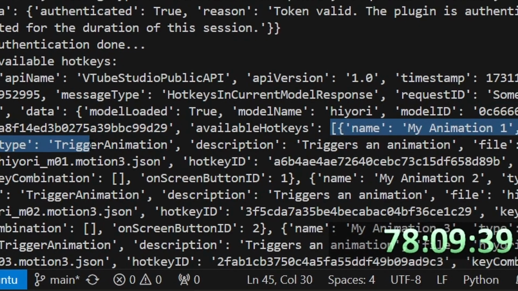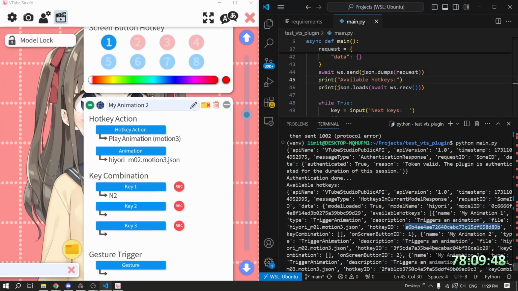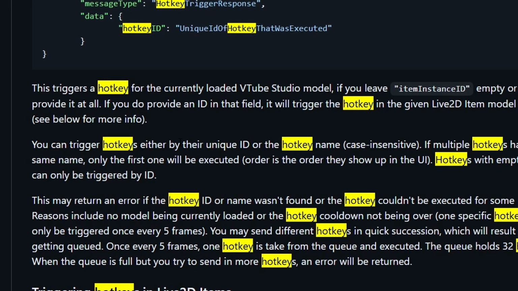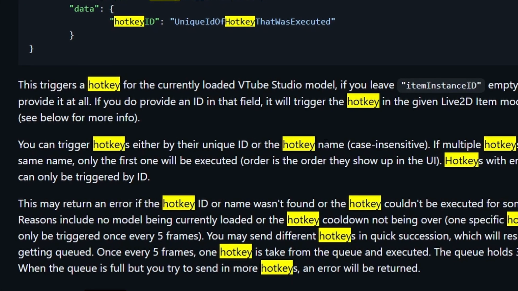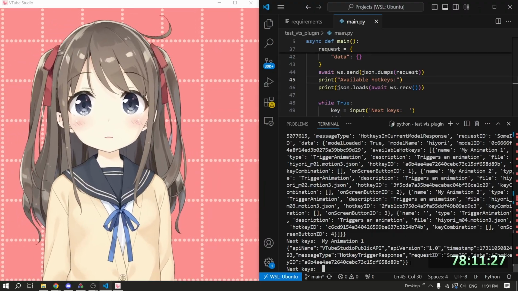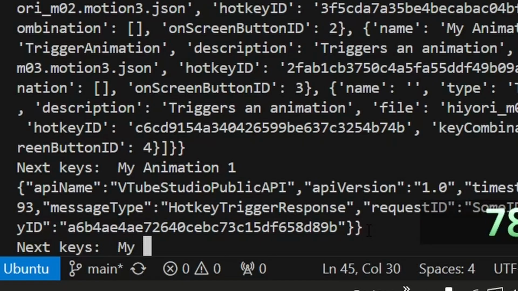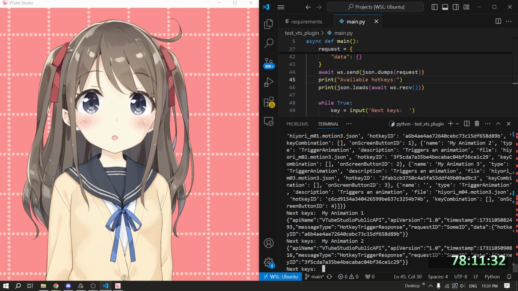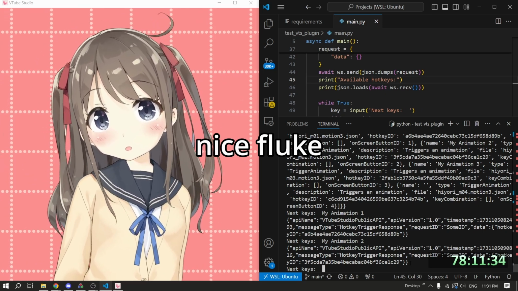Name: my animation 1. Hotkey ID. Oh! You can trigger hotkeys either by their ID or their hotkey name. Okay, it worked. My animation 2. It's not breaking anymore. Okay, aside from the fact I didn't read the entire doc, and the fact that 0000 wasn't working, it wasn't actually too bad.